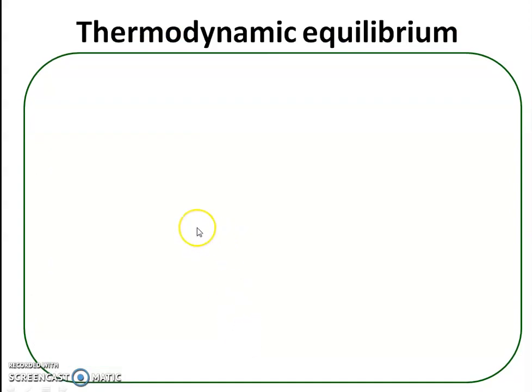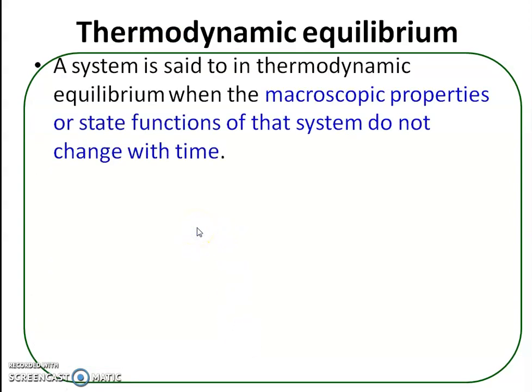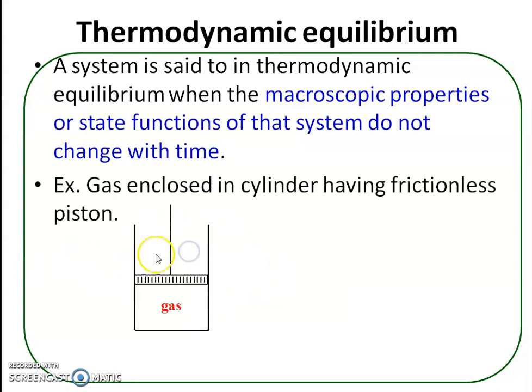Now the next important term: thermodynamic equilibrium. A system is said to be in thermodynamic equilibrium when state functions do not change with time. As long as state functions remain constant, there is thermodynamic equilibrium.